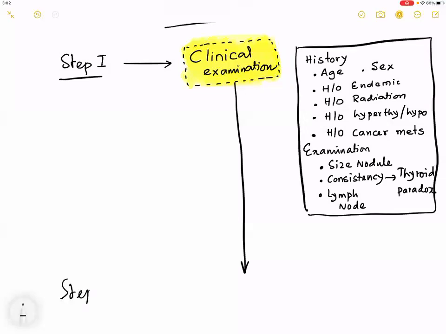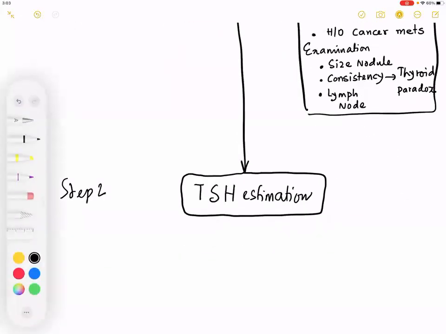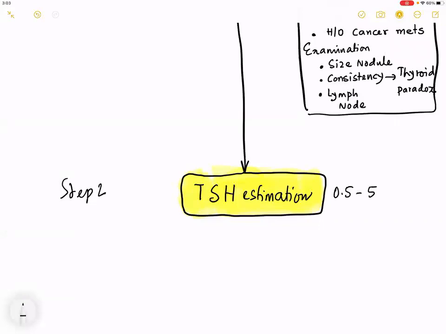Come to step 2. The step 2 is estimation of something called TSH. Please again mark it with a yellow marker. The normal levels of TSH, oh, I really forgot. The normal levels of TSH are 0.5 to 5, mainly in international units. Very, very important.